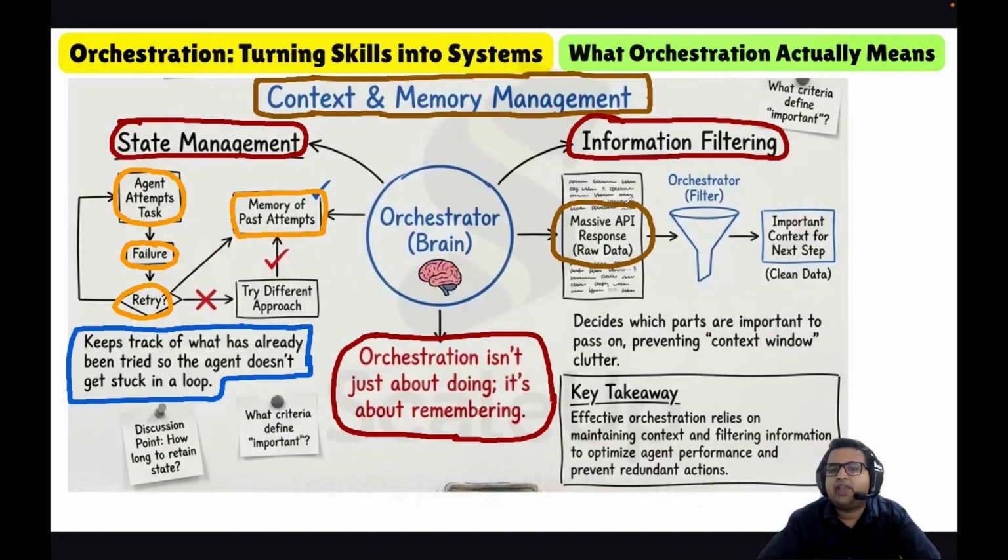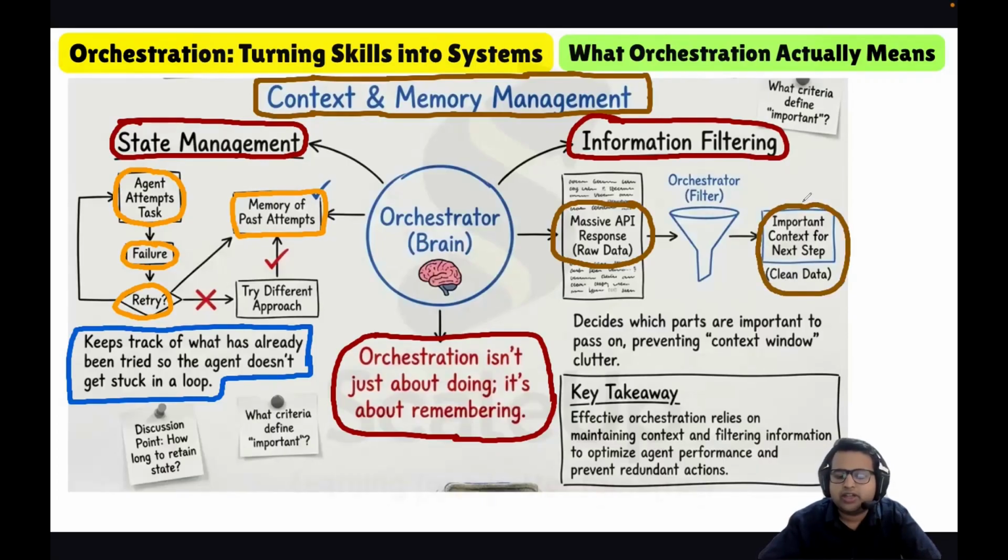We cannot fit all of the response into the context window, because its size is limited. So here the orchestrator will do the information filtering, wherein it will decide what to include from the massive response as important context for the next step. That we call the clean data.